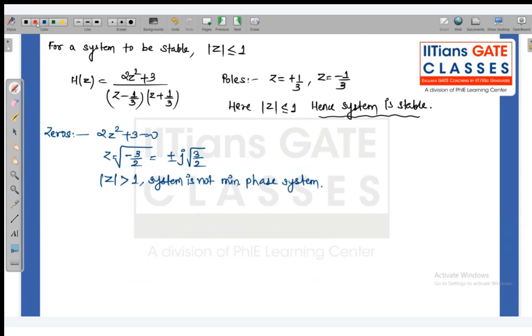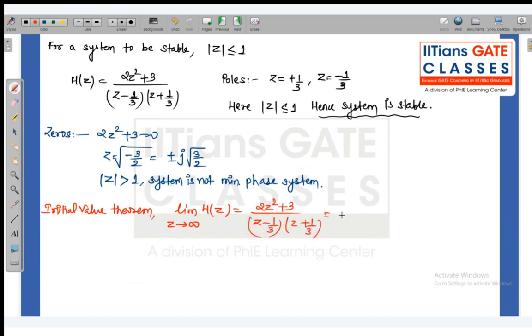Now we have to check the initial response, or what is the initial value theorem. If I apply the initial value theorem, then it is limit z tends to infinity of H of z, which is (2z² + 3) divided by (z − 1/3)(z + 1/3).